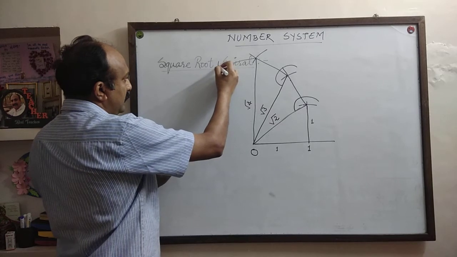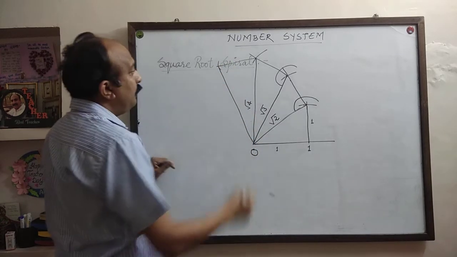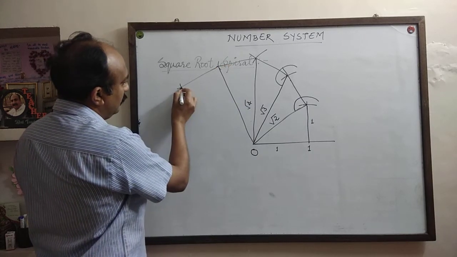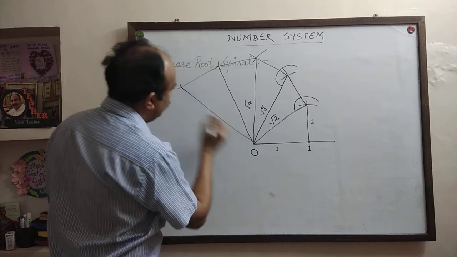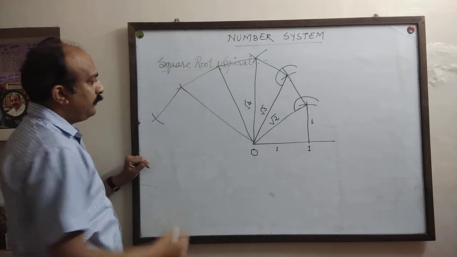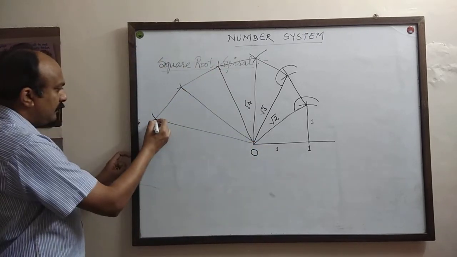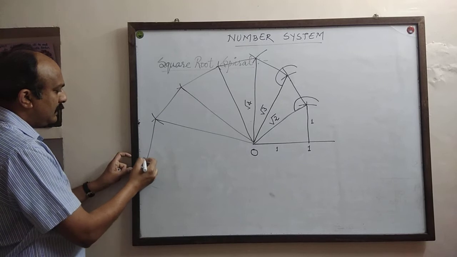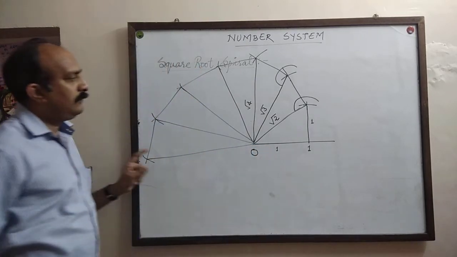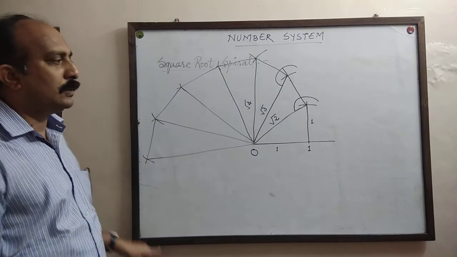Cut off 1 unit. Join it to 0. It will be root 5. From here again 90 degrees. Cut off 1 unit. Join to 0. From here again 90 degrees, cut off 1 unit, join it to 0. It will be root 6, root 7, root 8 and so on.